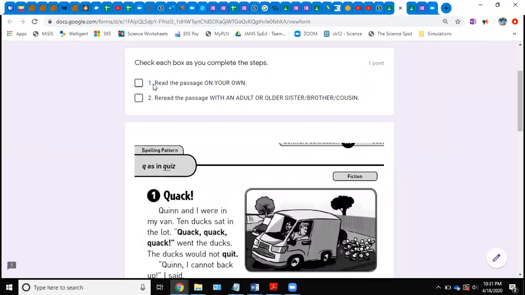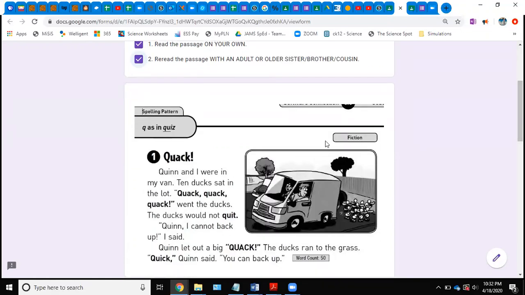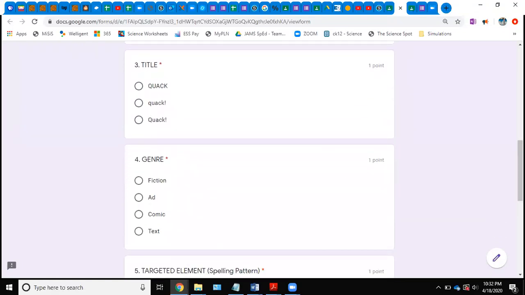So number 1, you're going to read the passage on your own. You're going to read this passage to yourself. Number 2, you're going to reread the passage with an adult or older sister, brother, or cousin. So once you read it to yourself, click it. Once you read it to somebody else, check the box. If you don't check all of these boxes, you will not get the 1 point for this part of the assignment. Okay, so that tells me that you read this to yourself and that you read it with an older brother, sister, cousin. So we're going to scroll down.